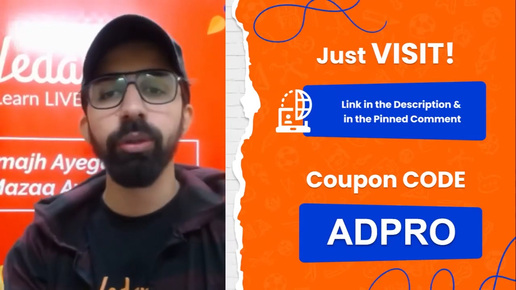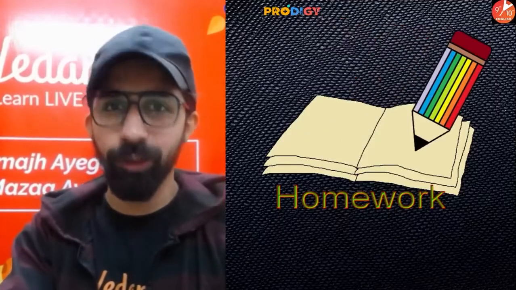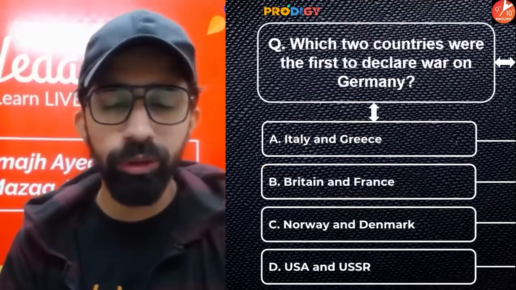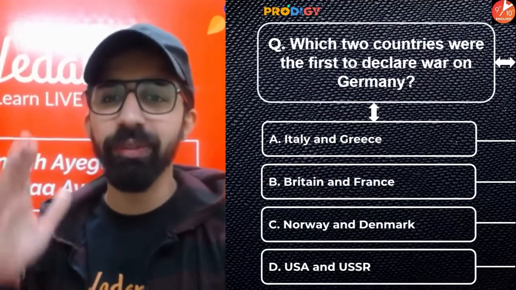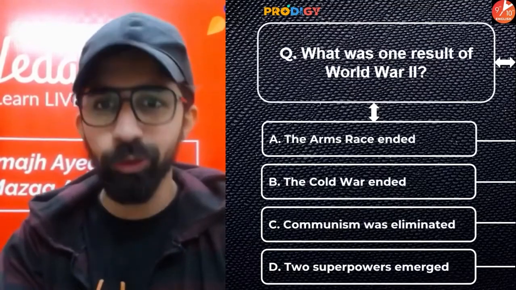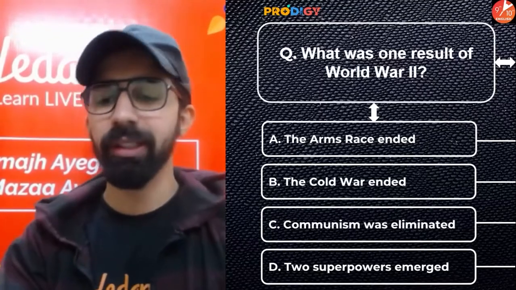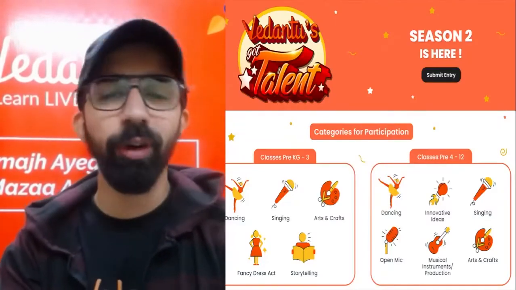Okay? So guys, now this is the time for homework questions. So make sure that you people are giving the answers in the comment section. So the homework question is, which two countries were the first to declare war on Germany? The second question, what was one result of World War II? So guys, these are the two simple questions for you in the form of homework.